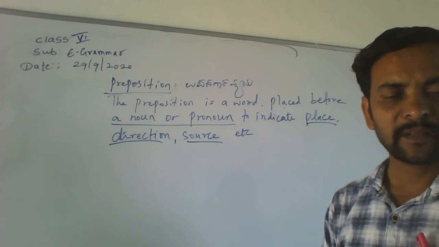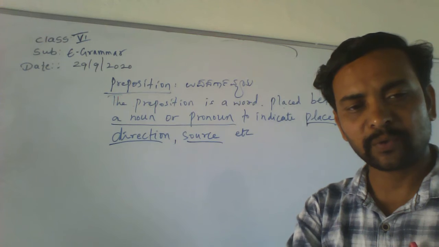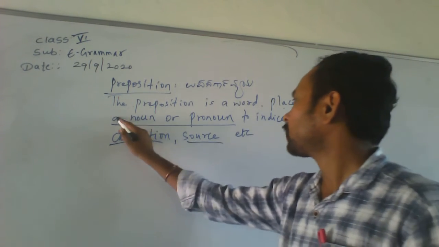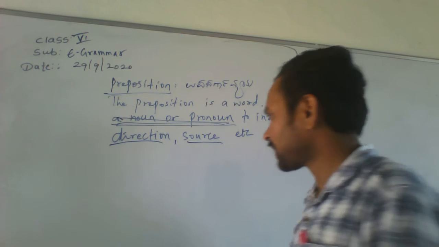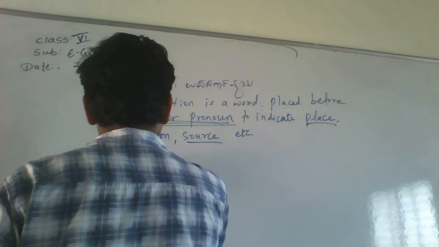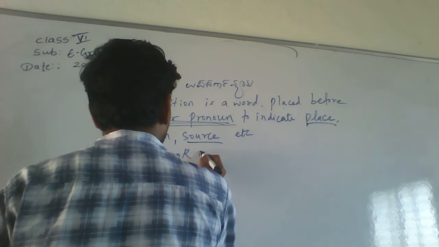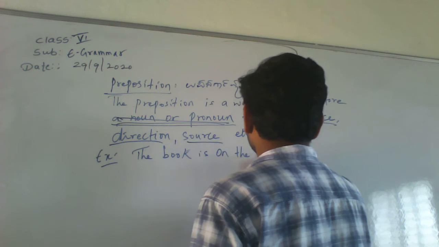Come on, tell me where to use the preposition. You have to use prepositions before a noun or pronoun. For example, the book is on the chair or on the table.